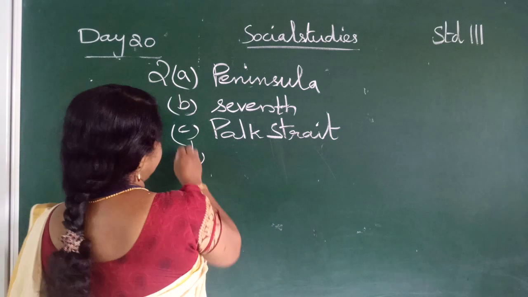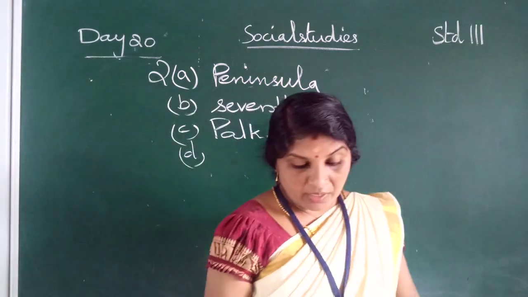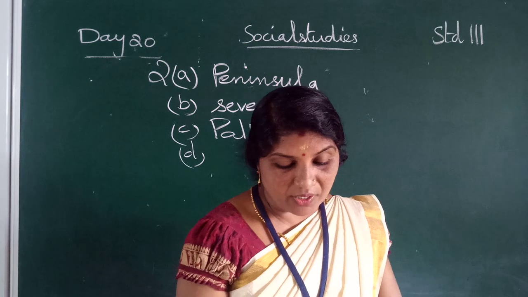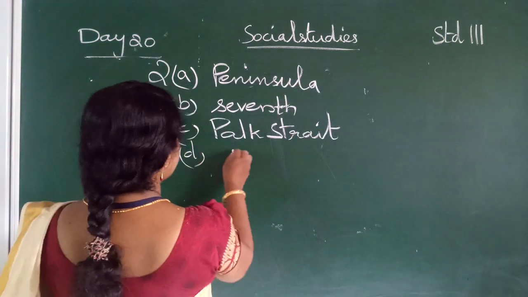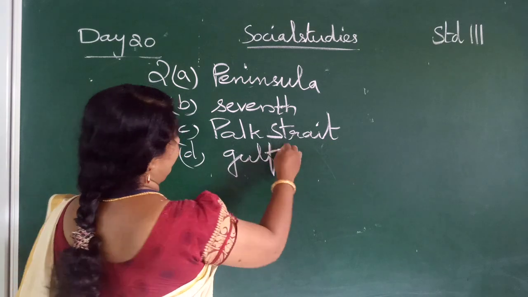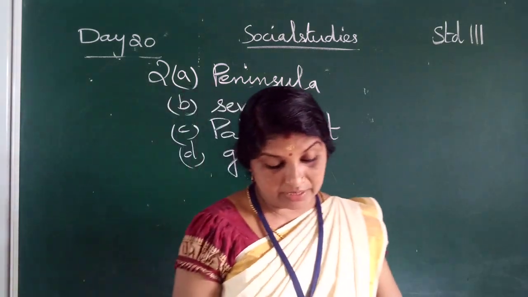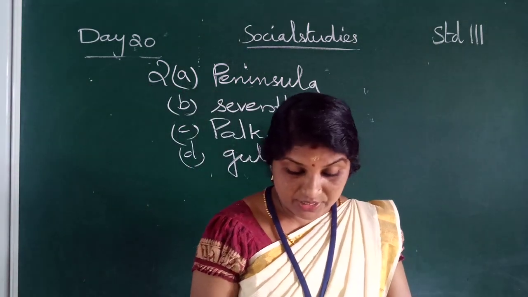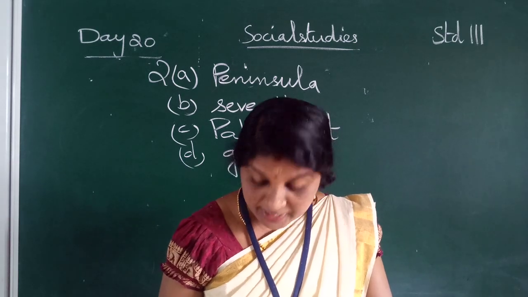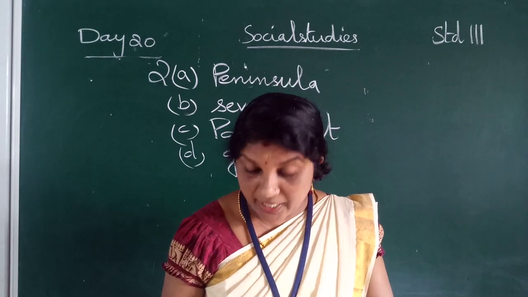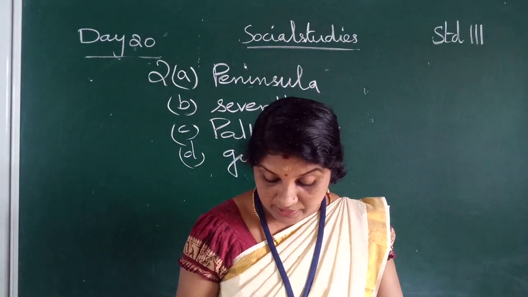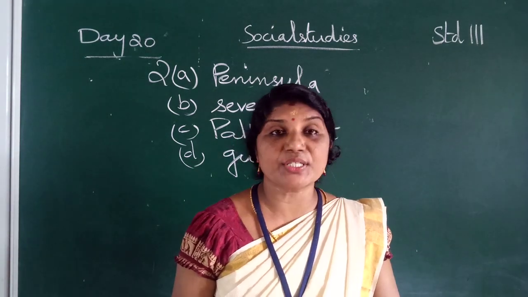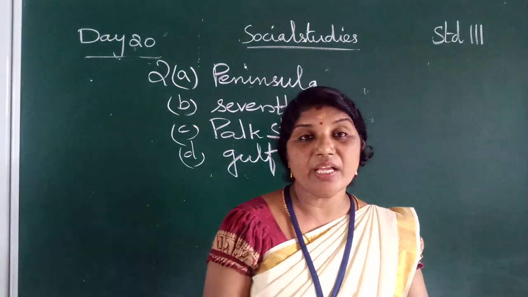Then D. A dash is a deep inlet of sea with a narrow mouth. What is the right answer, children? Gulf. G-U-L-F, Gulf. Okay, once again, children. The first one is peninsula. P-E-N-I-N-S-U-L-A. Second one, India is the seventh largest country in the world.